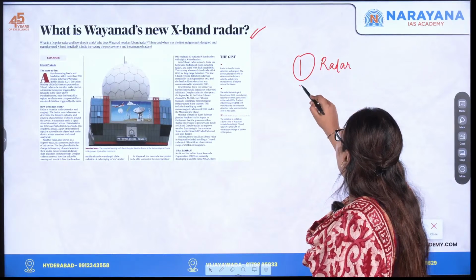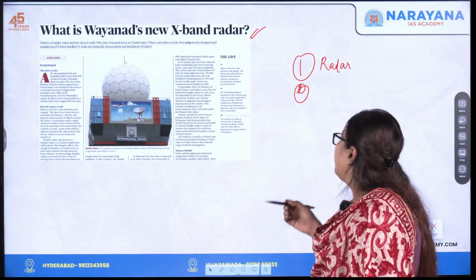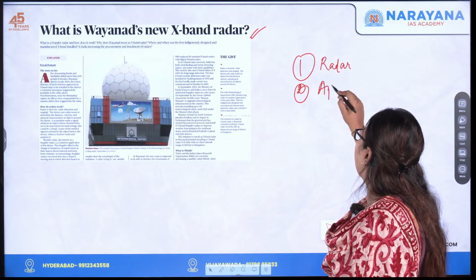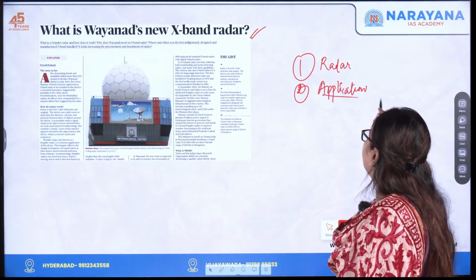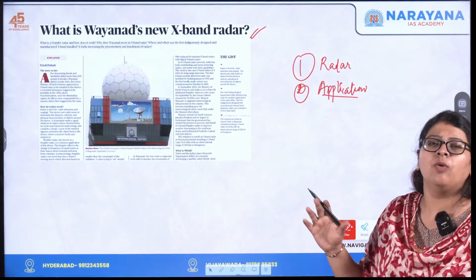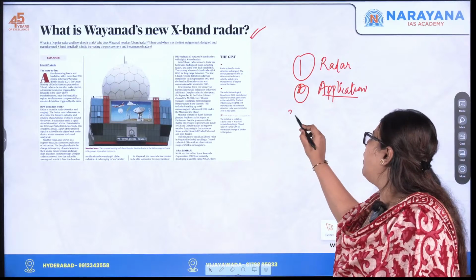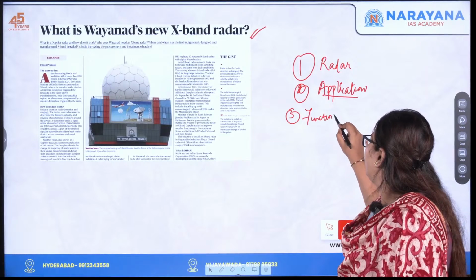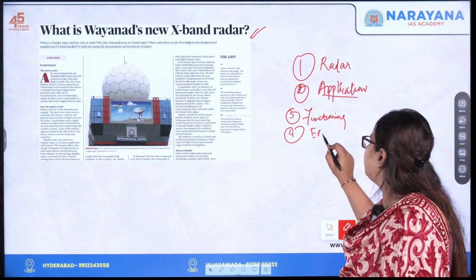And moving forward, apart from the radar, there are different types of them, okay? For that, you need to understand the different applications of this radar. That is, apart from meteorology, in knowing the geophysical phenomena and the climate changes, what are all the other applications that the radar has? For these, you need to understand the functioning of the radar, for which you need to understand what you mean by the electromagnetic spectrum.